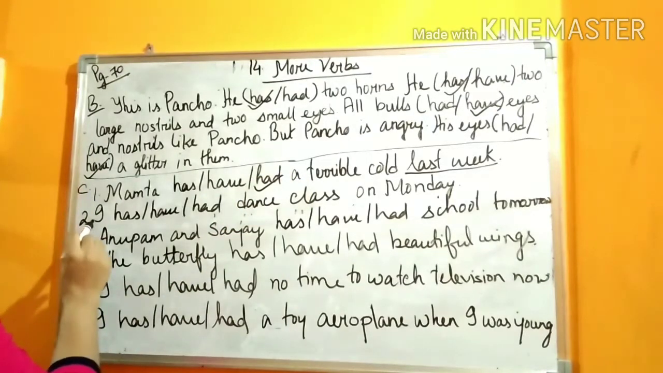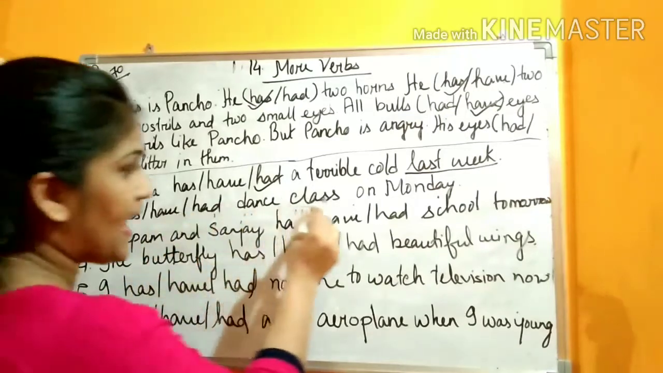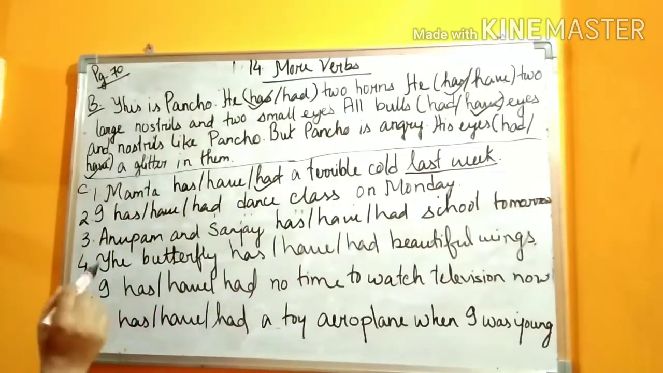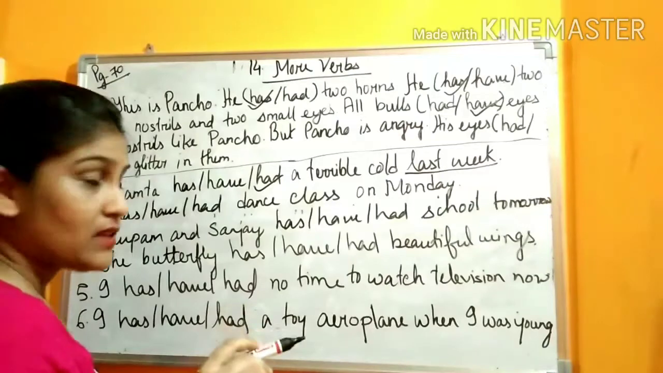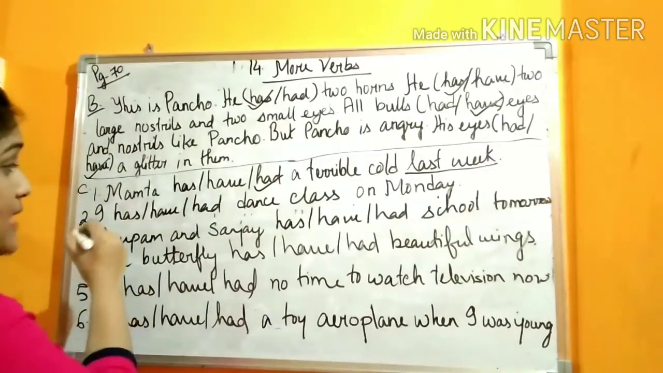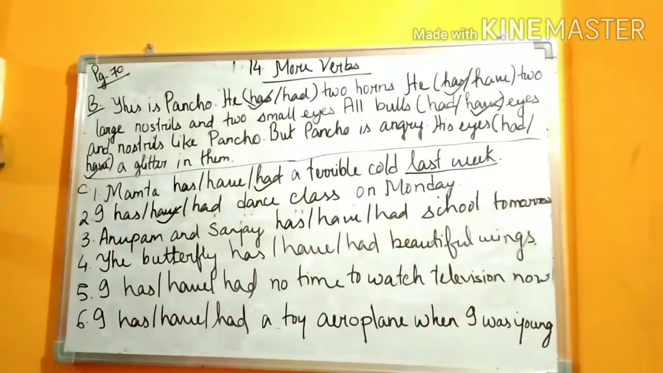Next, number 2. I have dance class on Monday. So you have what? Class on Monday. So with I what we use? Have. So have will be the correct one.